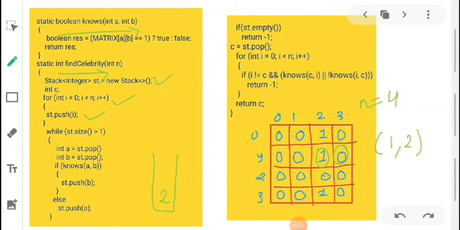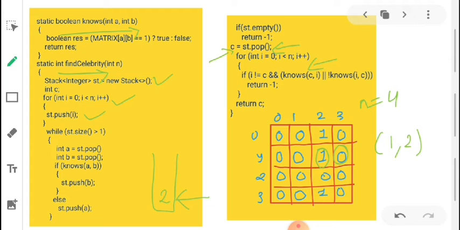So we'll be left with one element in the stack, 2, and we'll pop it from the stack and store it into the variable C. Then we'll check all these columns and rows, because I've already told that whatever element remains in the stack at last will be a potential candidate for being the celebrity. We can't say that it will definitely be our celebrity.